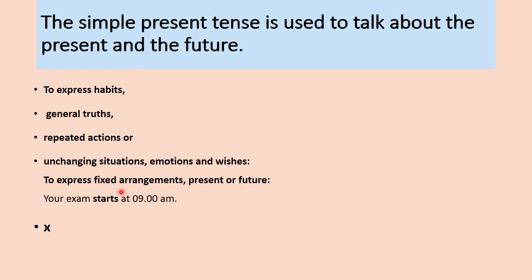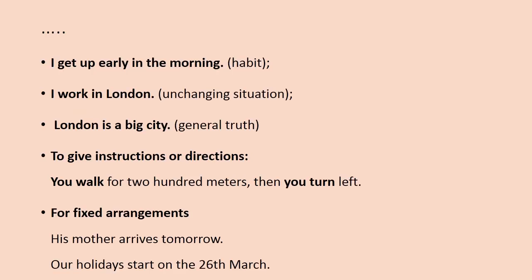Let's see with different examples how these situations can be expressed. For example, your exam starts at 9 a.m. This is a fixed arrangement or fixed time. So for a fixed time we can also use the present tense.